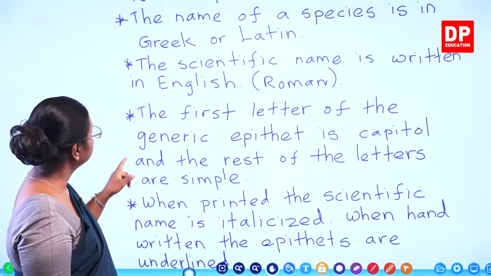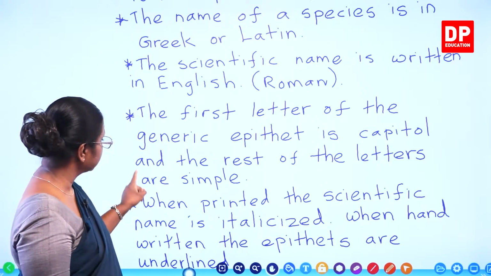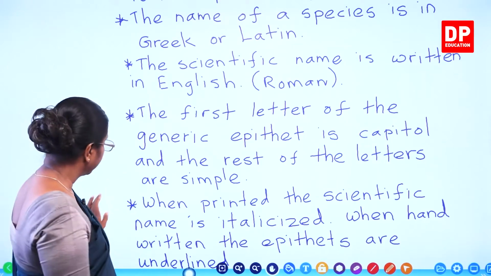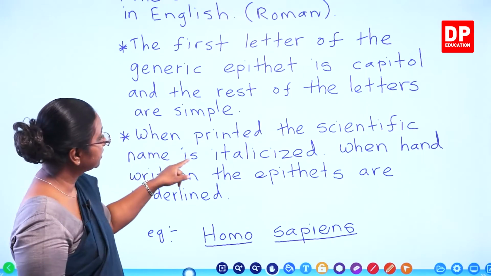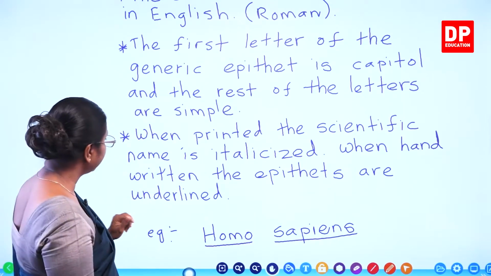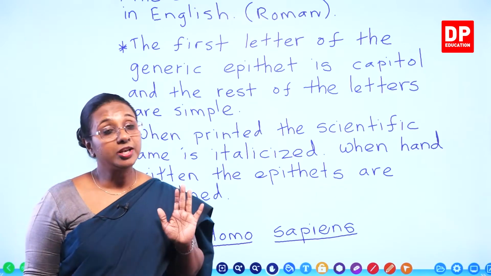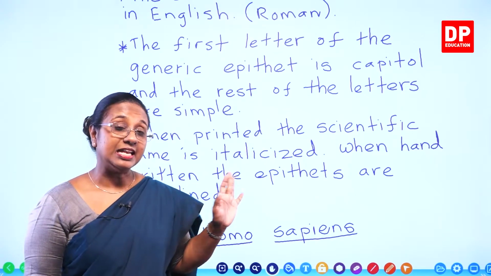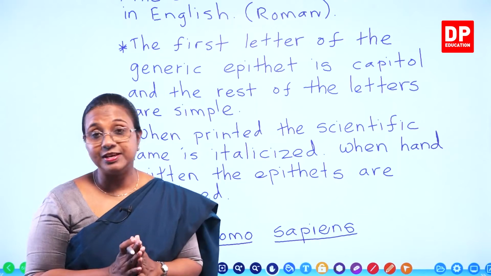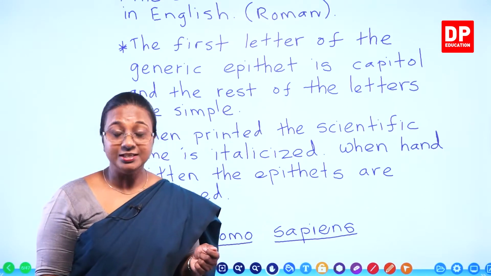The first letter of the generic epithet is capital and the rest of the letters are simple. When printed, the scientific name is italicized, and when handwritten, the epithets are underlined. I am sure you can write all these standards correctly. With that, students, I will move on to the next question.